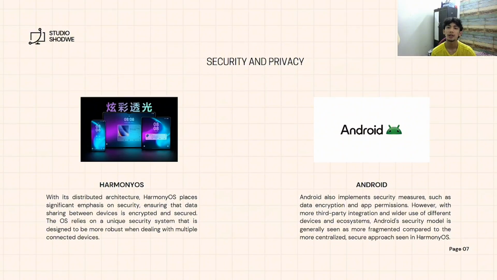devices. Android also implements security measures such as data encryption and app permissions. However, with more third-party app integration and wider use across different devices and ecosystems, the Android security model is generally seen as more fragmented compared to the more centralized, secure approach seen in Harmony OS.